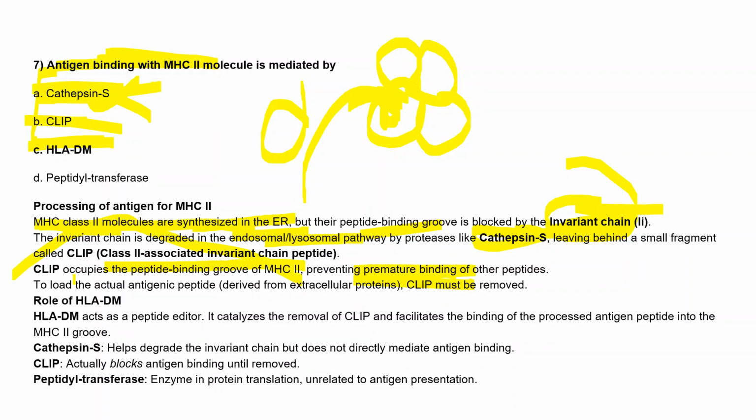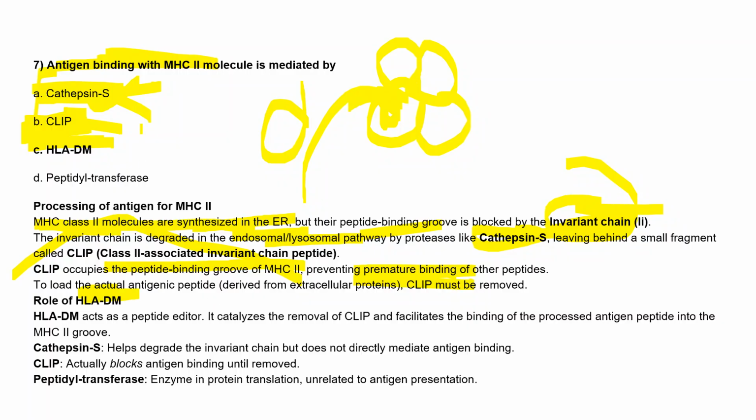Then, to load the actual antigenic peptide, CLIP must first be removed. So then HLA-DM will come, which acts as a peptide editor. They work as an editor. What they do is remove CLIP and facilitate the binding of any processed antigen into the MHC2 groove.